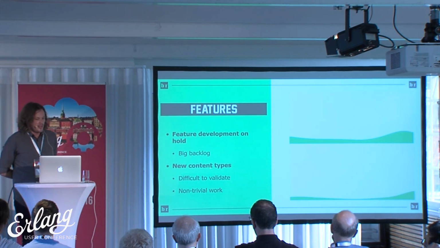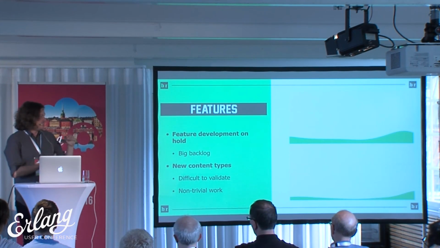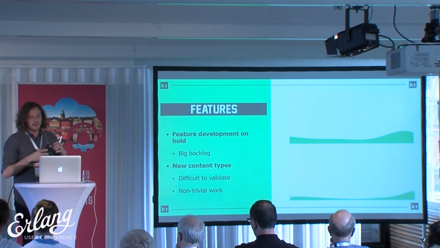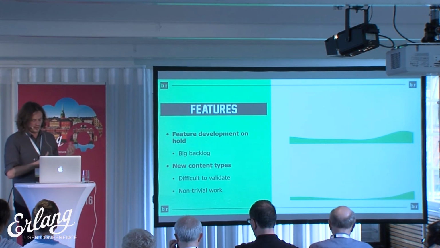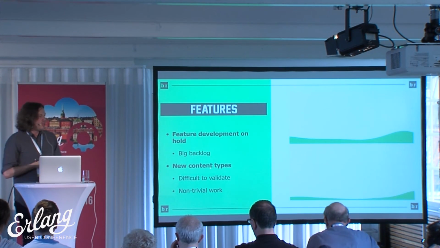We had a big backlog, and part of the promise from the Elixir side of things was that the product team had all these different content types that they wanted added to the app. So Instagram, Facebook, tweets, and all the various other things. Because of the data modeling choices that we made earlier, it was very difficult to add these, and it was non-trivial work because we were still thinking in terms of models. So instead of thinking of things, for example, as change sets, we thought of a tweet as a tweet model, and Instagram as an Instagram model, Instagram video, and it became very cumbersome and slow, with lots of data migrations.